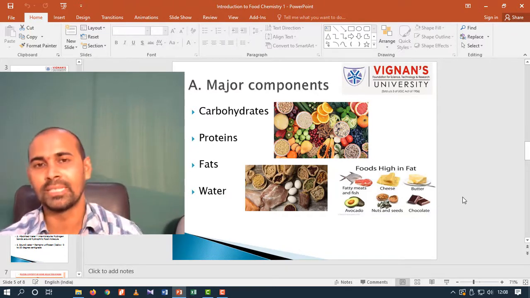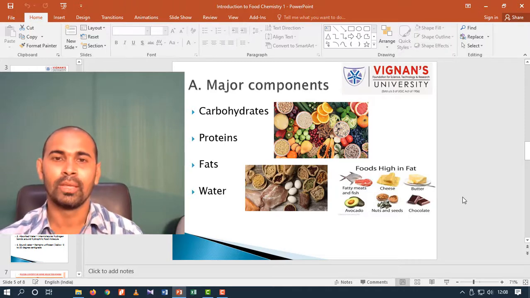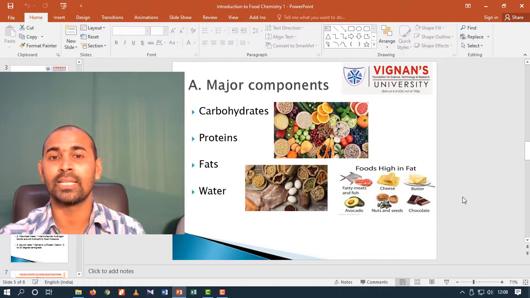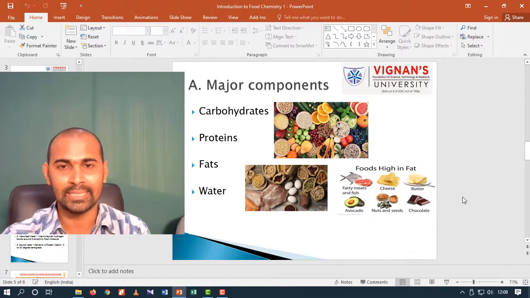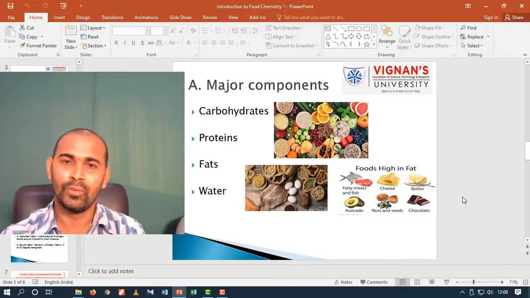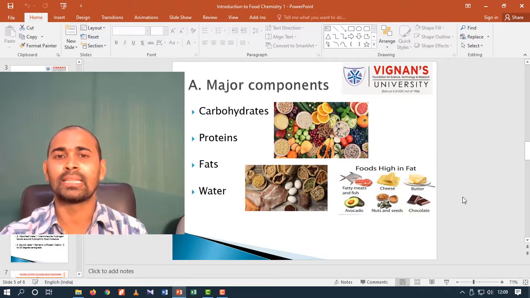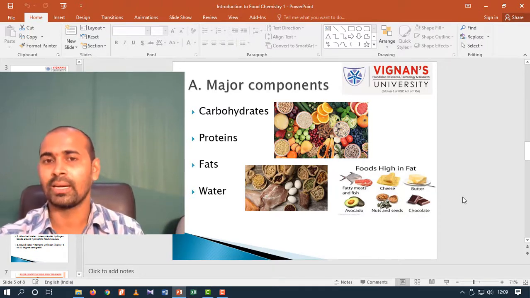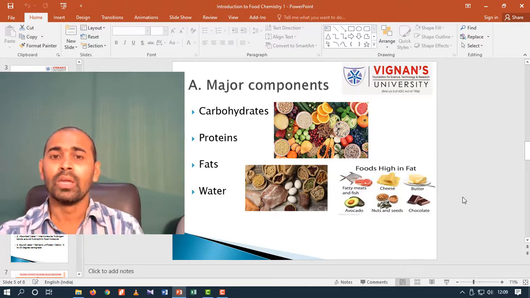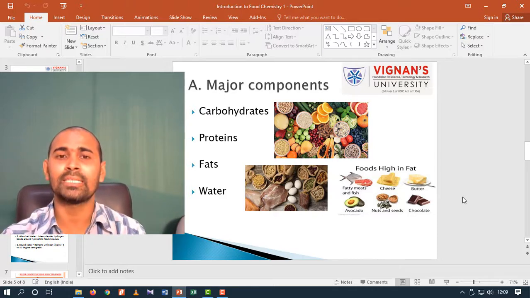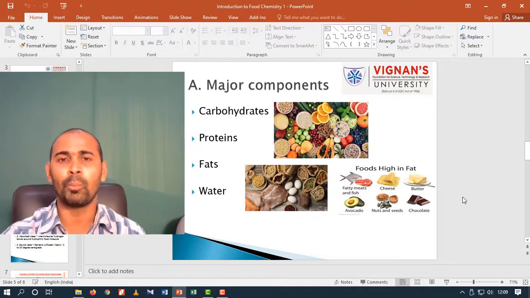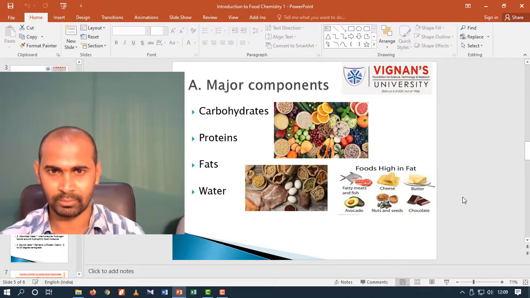Next, coming to the third category of food, that is proteins. Proteins are components which contain large molecules of amino acids in their structure. There are 300 amino acids available. Out of these, any substance which contains a minimum of 8 amino acids in its composition is called a protein.